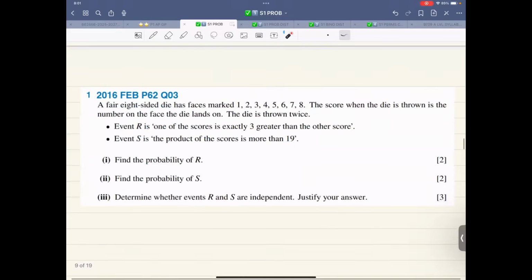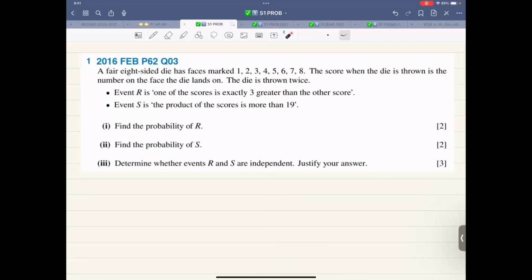Okay, now let's look at this thing. A fair 8-sided die has faces marked such and such. The score when the die is thrown is the number that the face lands on. So that is the score. The die is thrown twice. That means there are how many options? That is 8 into 8. There are 64 options. 1, 2, 3, 4, 5, 6, 7, 8. So 8 into 8 is 64 possibilities. That is the first thing that you need to think.